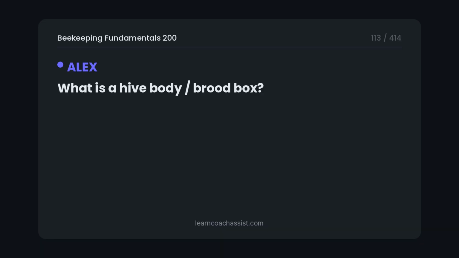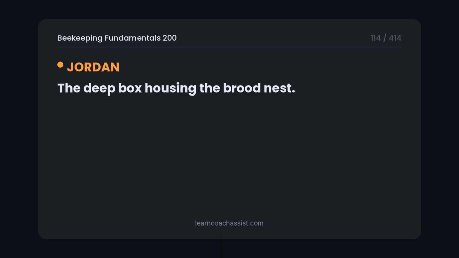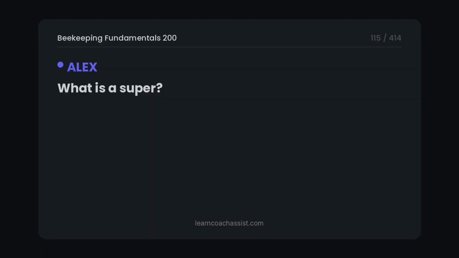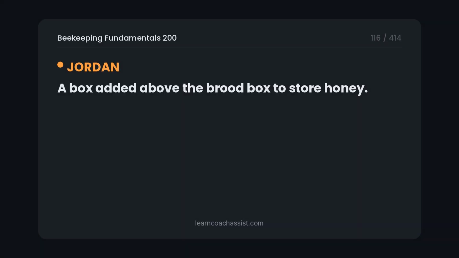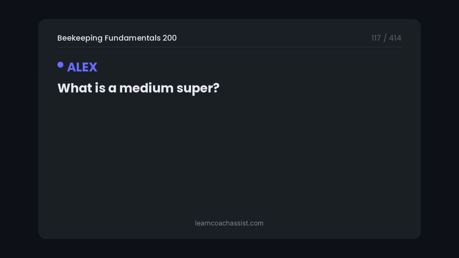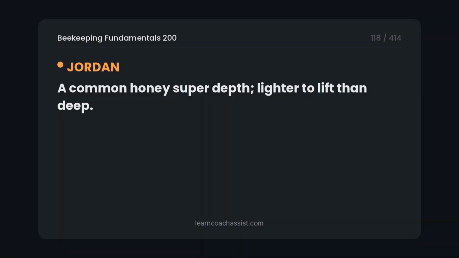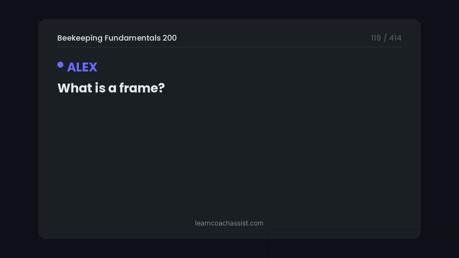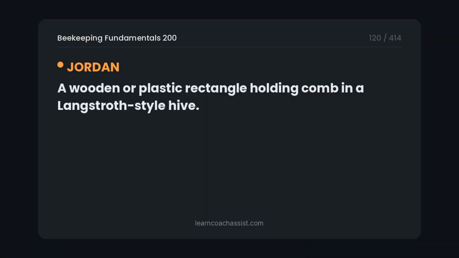What is a hive body or brood box? The deep box housing the brood nest. What is a super? A box added above the brood box to store honey. What is a medium super? A common honey super depth, lighter to lift than deep. What is a frame? A wooden or plastic rectangle holding comb in a Langstroth-style hive.